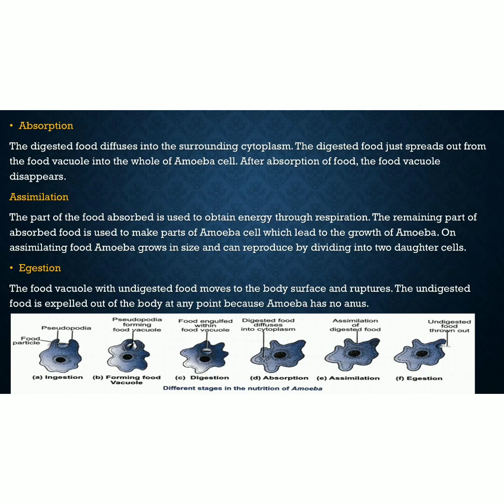In assimilation, the part of the food absorbed is used to obtain energy through respiration. The remaining part of the absorbed food is used to make parts of amoeba cells which lead to the growth of amoeba. Now if some remaining part of the absorbed food is left, it is used for the growth of amoeba. And on assimilating food, amoeba grows in size and can reproduce by dividing into two daughter cells. It divides and reproduces because its cell size starts to grow.